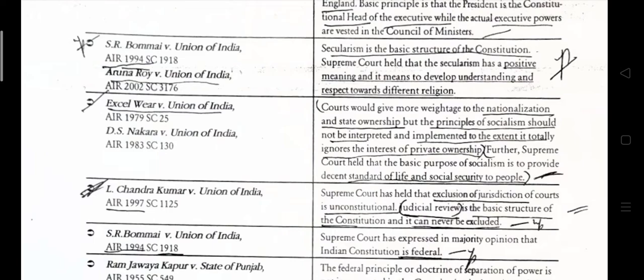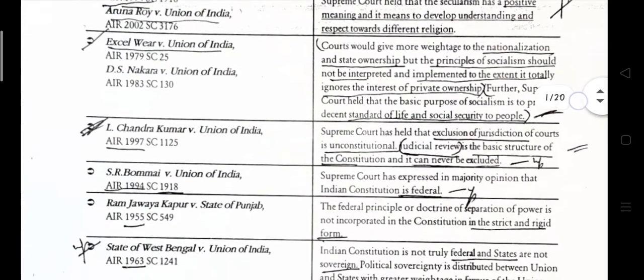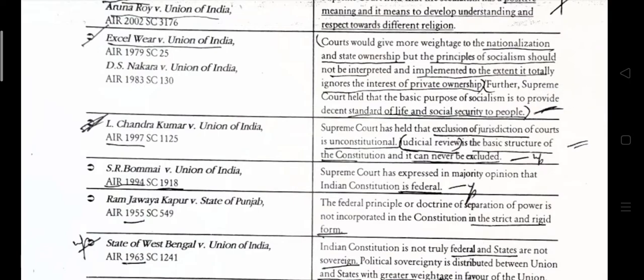Further, the Supreme Court held that the basic purpose of socialism is to provide a decent standard of life and social security to the people. L. Chandra Kumar versus Union of India, 1997. The Supreme Court held that exclusion of the jurisdiction of the court is unconstitutional. Judicial review is a basic structure of the Constitution and it can never be excluded.